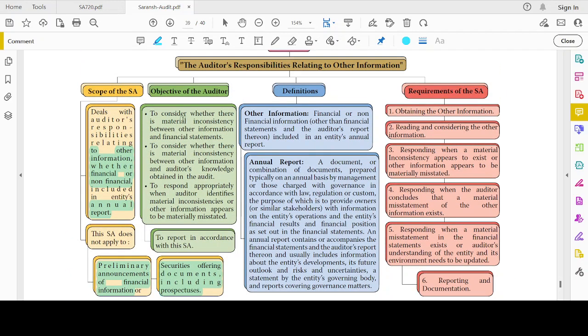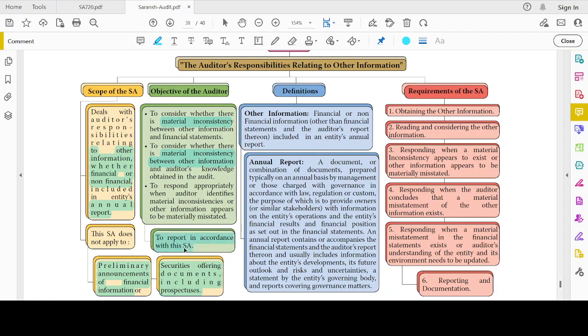The objective of the auditor is to consider whether there is material inconsistency between the other information and the financial statements, to consider whether there is any material inconsistency between the other information and the auditor's knowledge obtained in the audit, when the auditor identifies material inconsistencies or other information appears to be materially misstated, and to report in accordance with this standard. This is the objective, right?